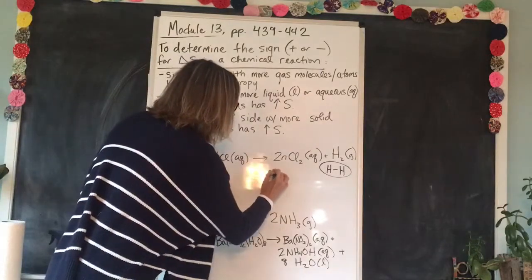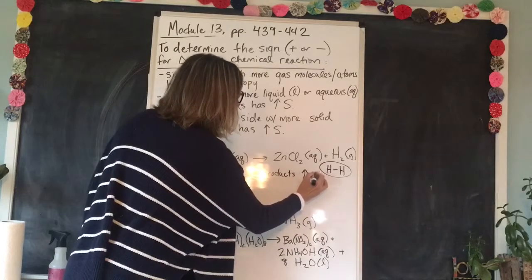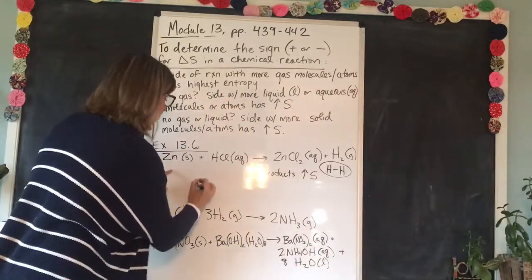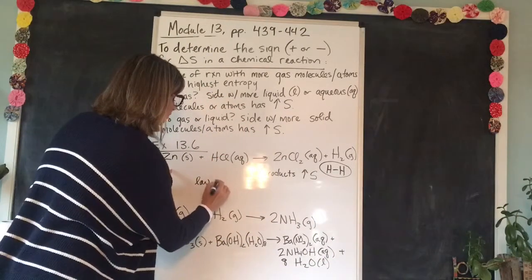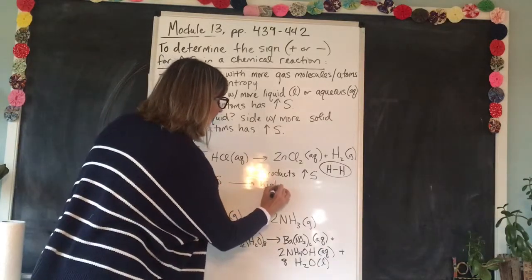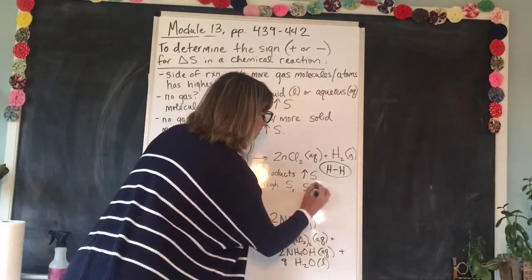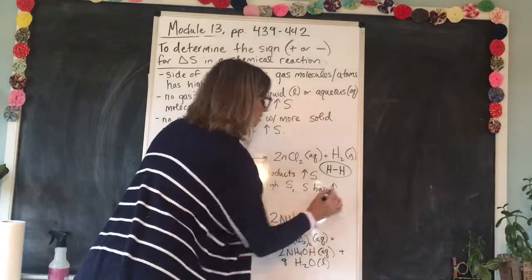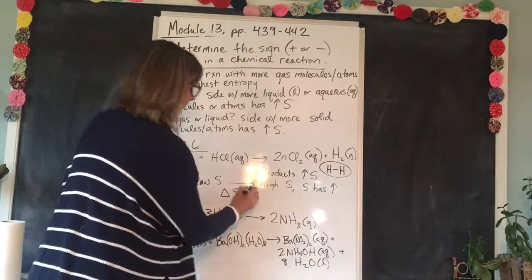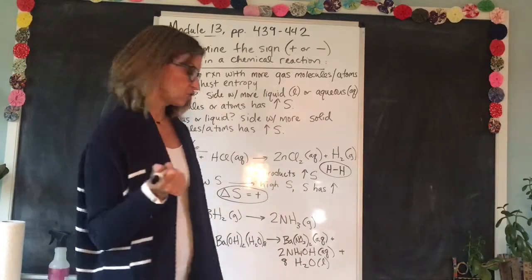So the products have higher entropy. So for the reactants, we are moving, in this reaction, from low entropy to high entropy. In other words, the entropy S has increased. So is the sign for delta S going to be positive or negative? That is right. It would be positive. Okay, pretty simple. Let's try B.